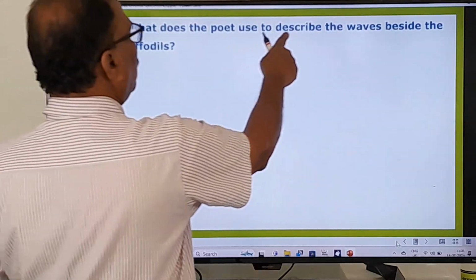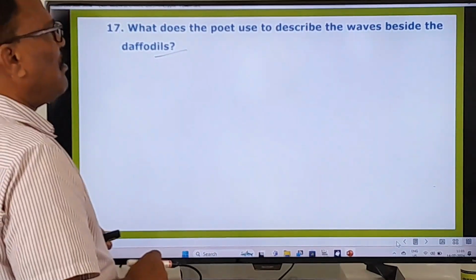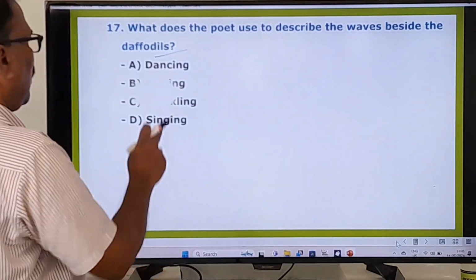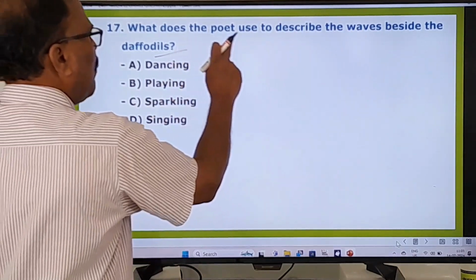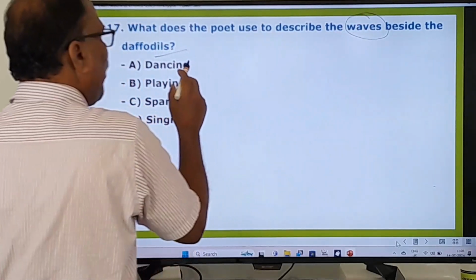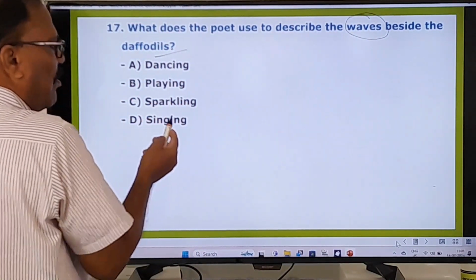17th one. What does the poet use to describe the waves beside the daffodils? What does the poet use to describe the waves? So here: dancing, playing, sparkling, singing. How are the waves described? Dancing, playing, sparkling, singing.